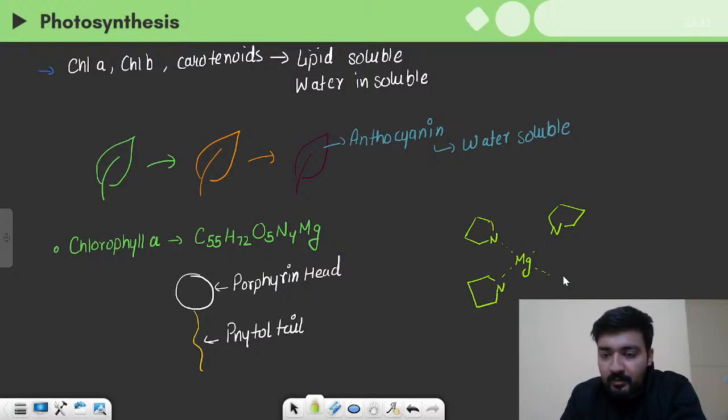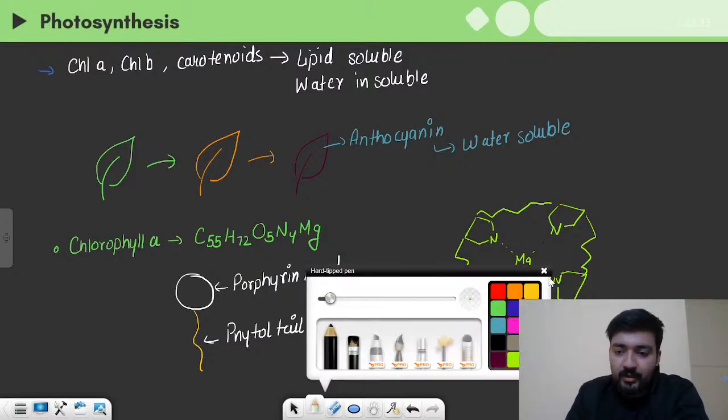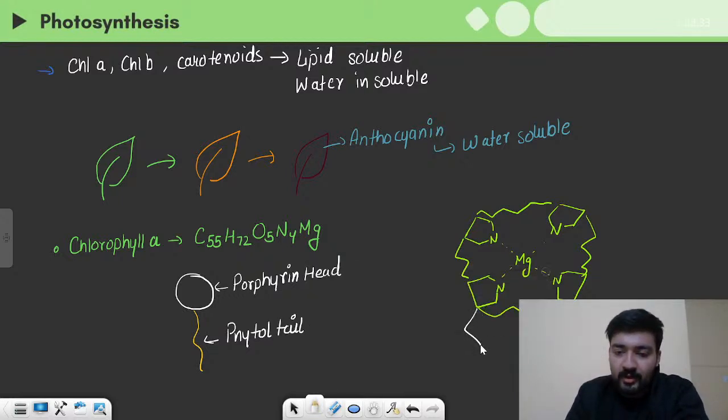It appears something like this, right? And these are also connected to one another, right? I'm just giving you a basic idea. This is not a 100% accurate structure, and to one of the chains the tail is connected, right? So this is the porphyrin head and this is the tail, and magnesium is in the middle.